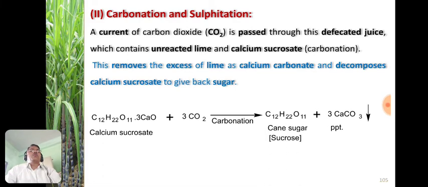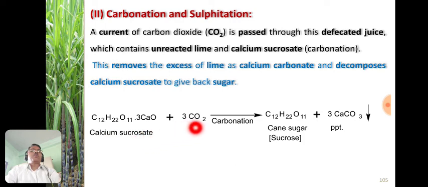So calcium sucrosate undergoes decomposition and gets converted into sugar. This is the formula of calcium sucrosate, C12H22O11·3CaO.